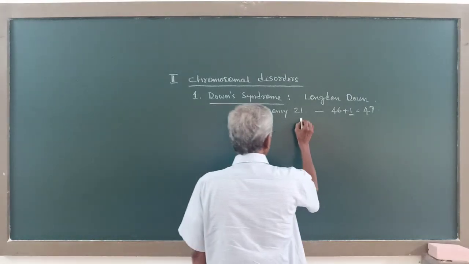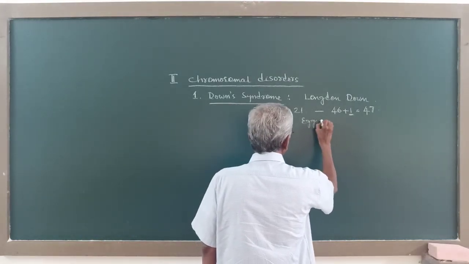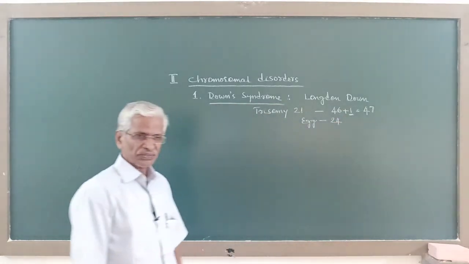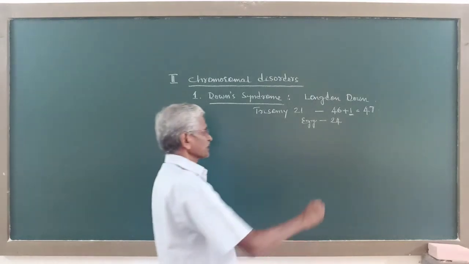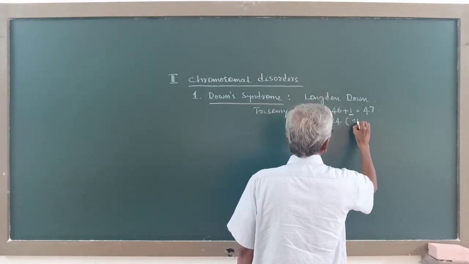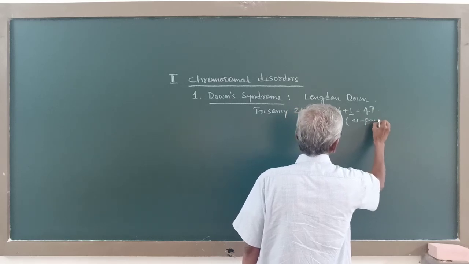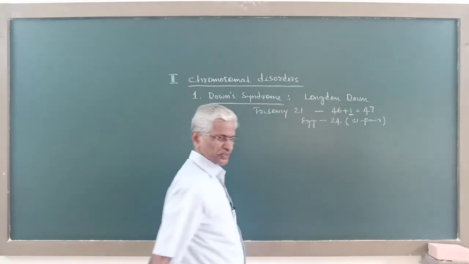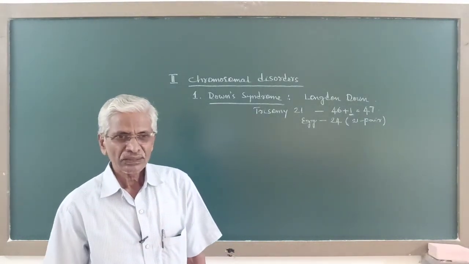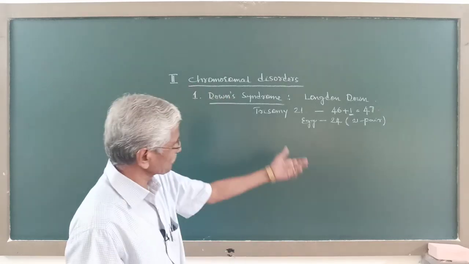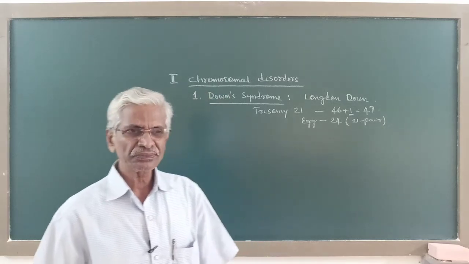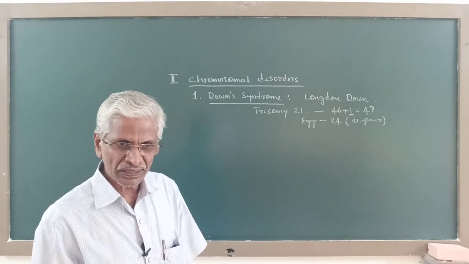Now, here the egg has 24 chromosomes instead of 23 chromosomes, that is 21st chromosome is present in pair. So, this 21st pair, during oogenesis, the 21st pair comprising 2 chromosomes do not show segregation or separation.